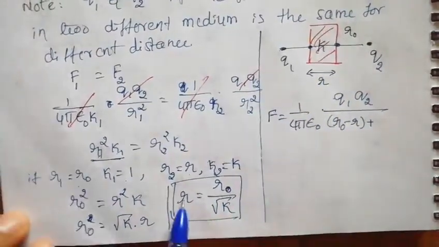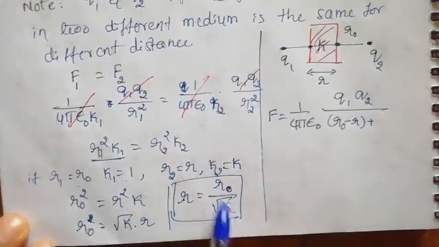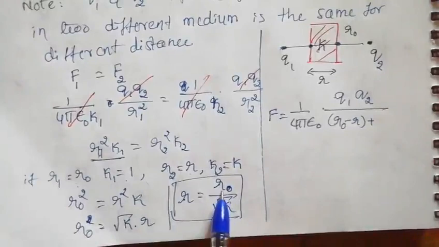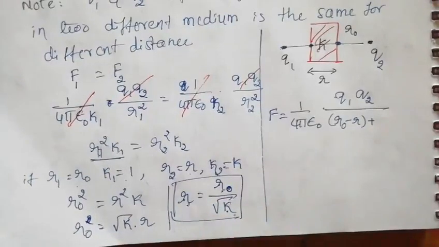Here R is equal to what now? It will become R naught by root K. Which means in air medium, R naught becomes what now? R times root K. R is what now? Thickness. Yes or no, children? It will become what now?